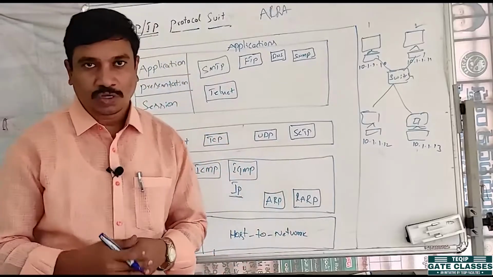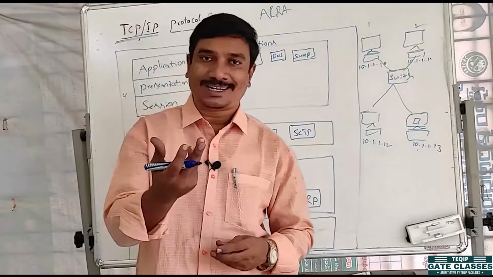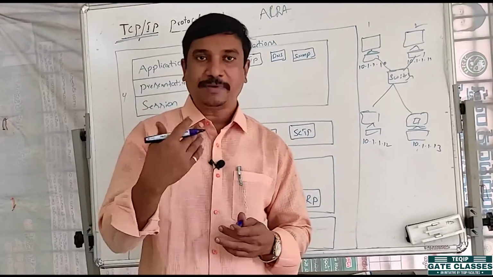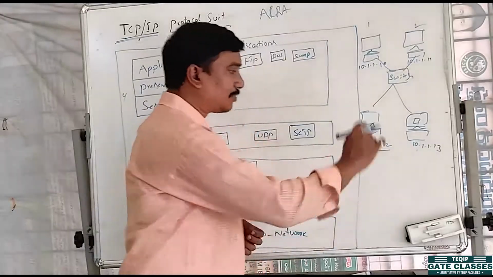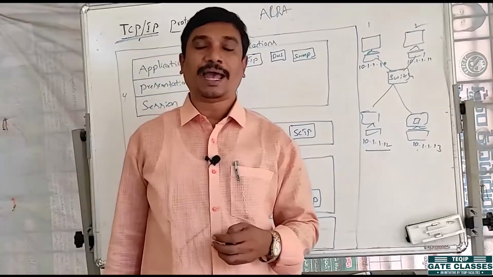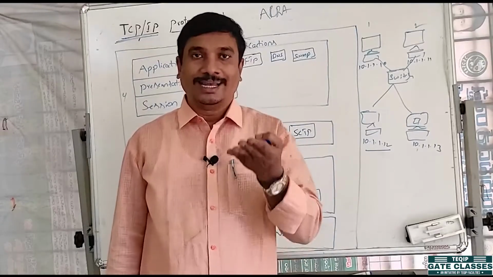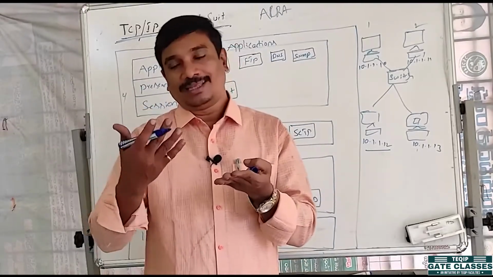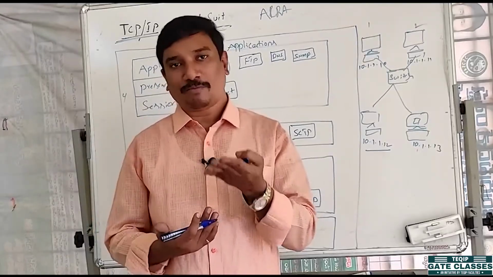So what is the use of the MAC address? What is the difference between the logical address and the MAC address, or IP address and MAC address? The MAC address is also a unique address. Every device has one MAC address.